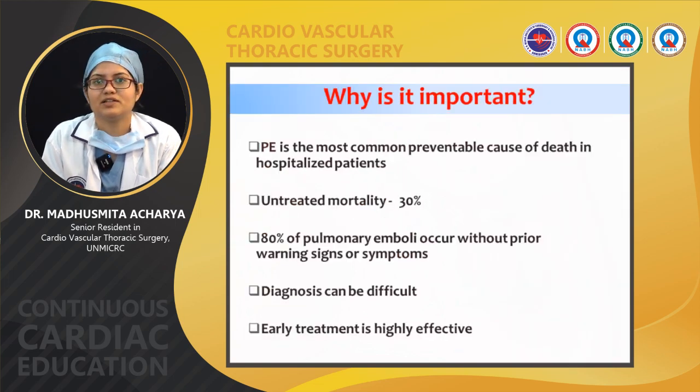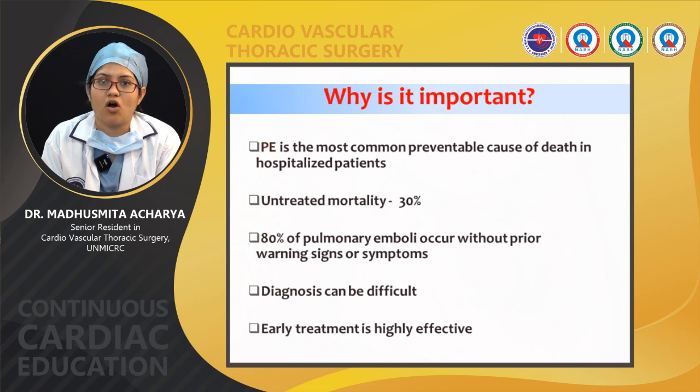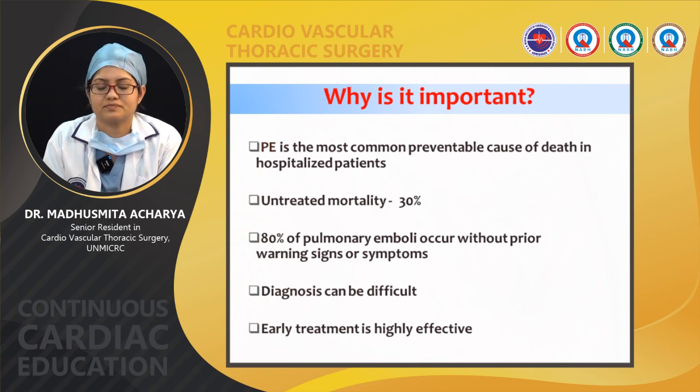So, why is pulmonary embolism important? Pulmonary embolism is the most common preventable cause of death in hospitalized patients. If you do not treat it, the mortality is 30%. And 80% of pulmonary emboli occur without any warning sign. Therefore, the diagnosis is difficult, and early treatment is highly effective for pulmonary embolism.